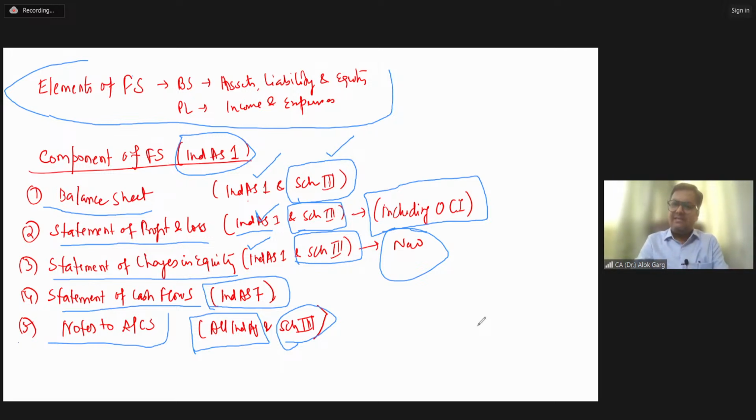I believe you guys are able to understand this component of financial statement and how things have been given in Schedule 3 and Ind AS, right? I believe you are well aware, you have well understood this concept. You are right, Tanisha. AS 17 was there in accounting standards. In Ind AS, it is Ind AS 108. Okay, friends.